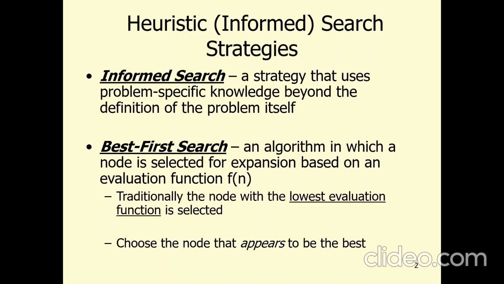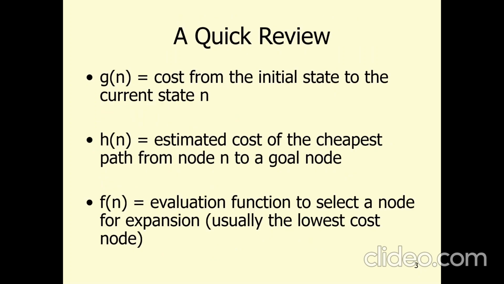Before going further, let's understand some terminologies which might be helpful for understanding the best first search algorithm. Here, g of n is the cost from the initial state to the current state n. h of n is known as the estimated cost of the cheapest path from node n to the goal node, and f of n would be the evaluation function to select a node for the expansion.